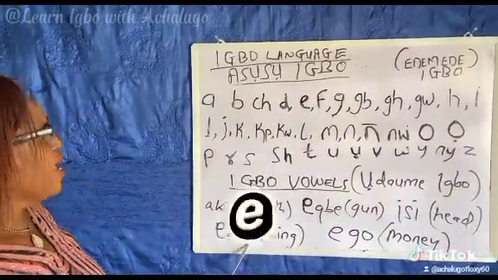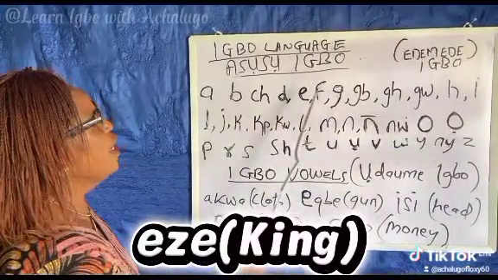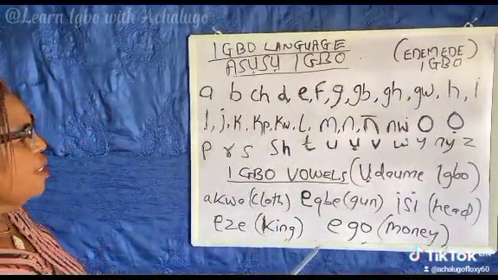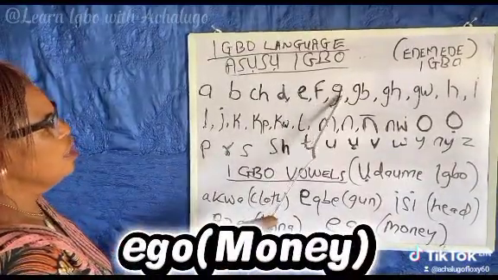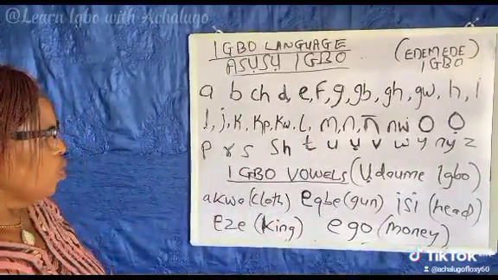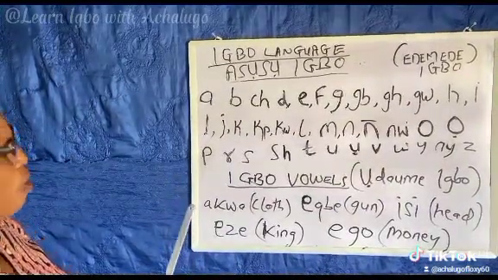E, Z, E, Eze, king. A, K, O, ego, money. These are a few examples of how to form words.